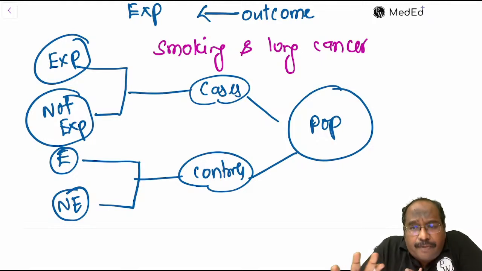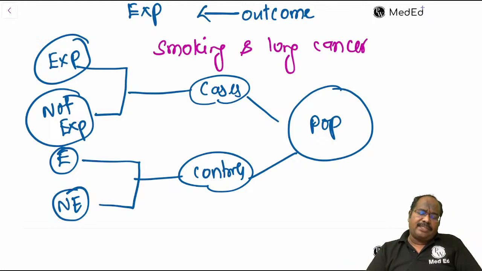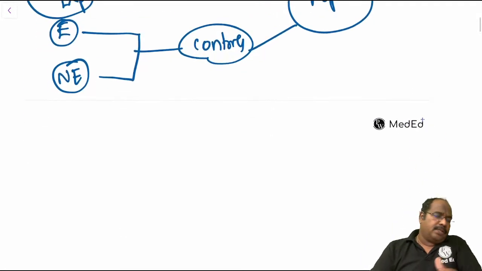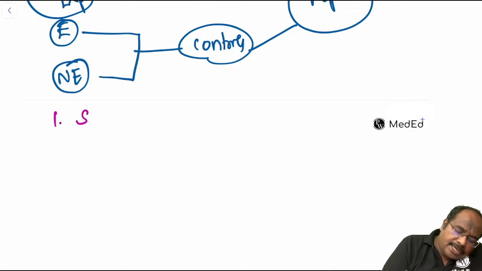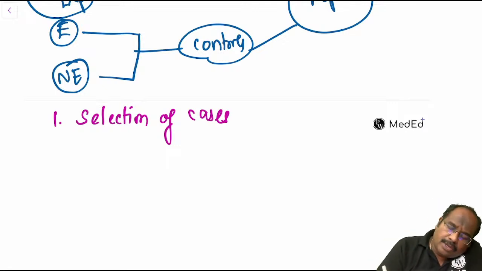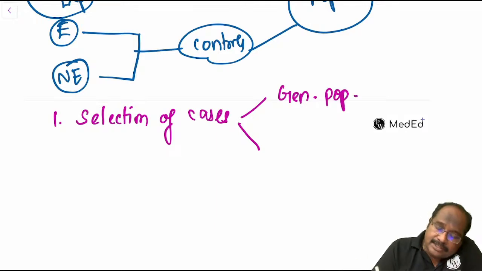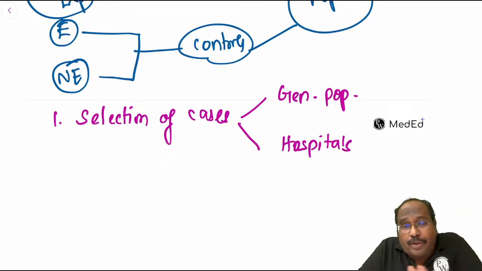So first, from the population you select cases and controls. Then you ask their exposure. What are the steps here? The first step is selection of cases. Purely UG exam oriented, guys. You can select cases from the general population, and second, you can select cases from hospital. I'm talking very salient points.